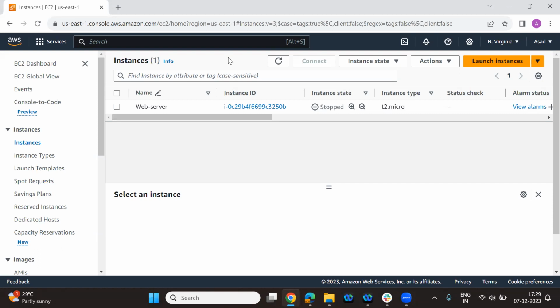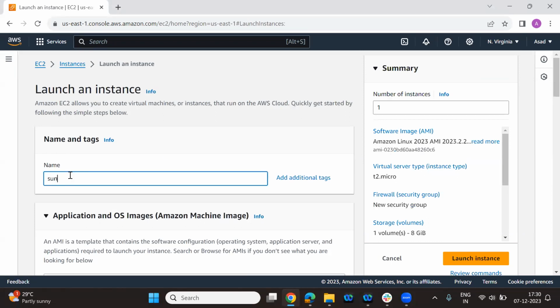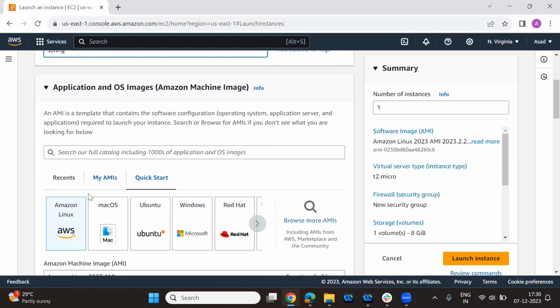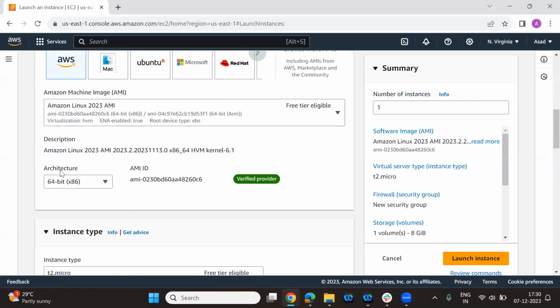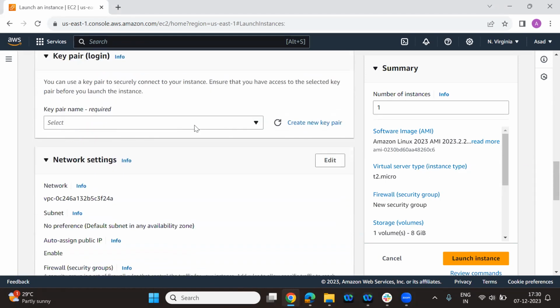When you talk about secure, I'll tell you what I was trying to say. We'll create the launch instance. Just give any name. I took the AMI and all the stuff, and here also I took the instance type. Let's go without a key pair.